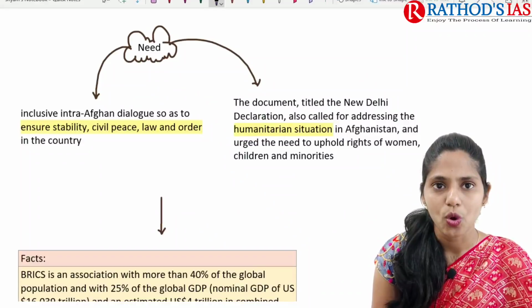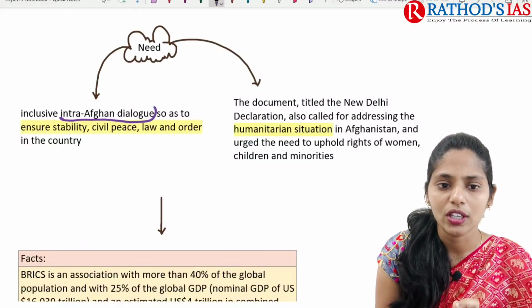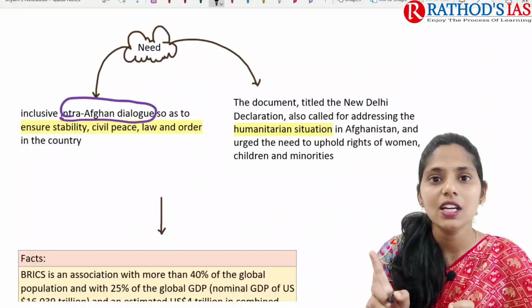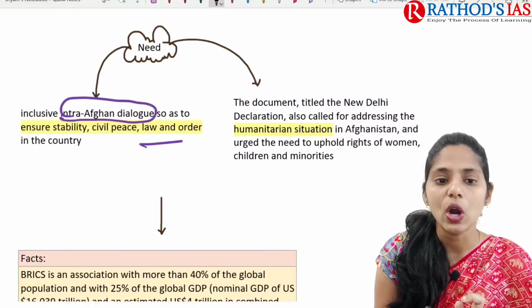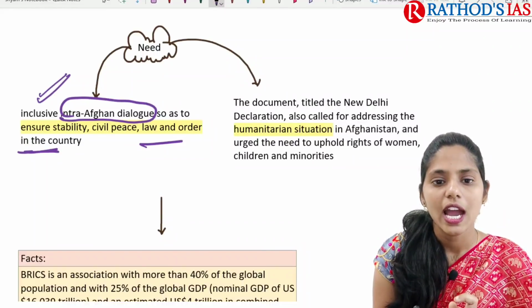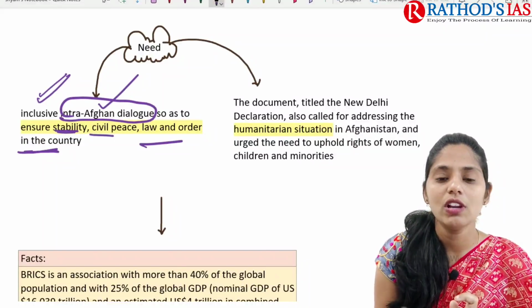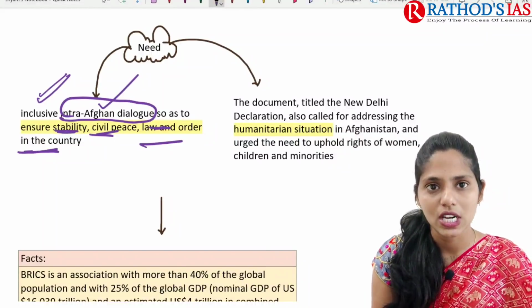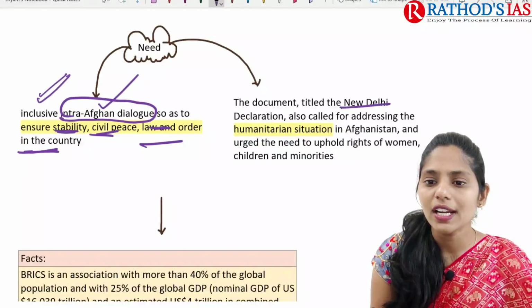In this context, what is the need? The need here is for intra-Afghan dialogue. This dialogue needs to ensure stability, civil peace, and law and order in the country. And the next one is the document, titled the New Delhi Declaration.